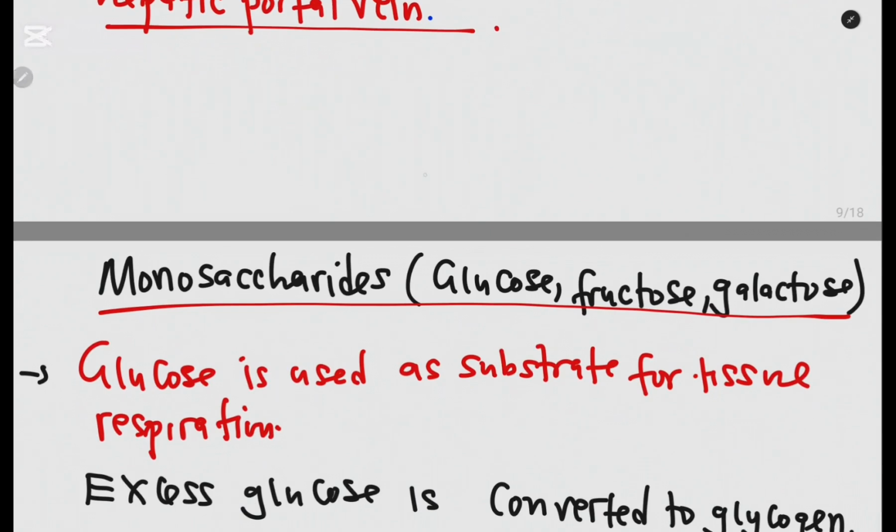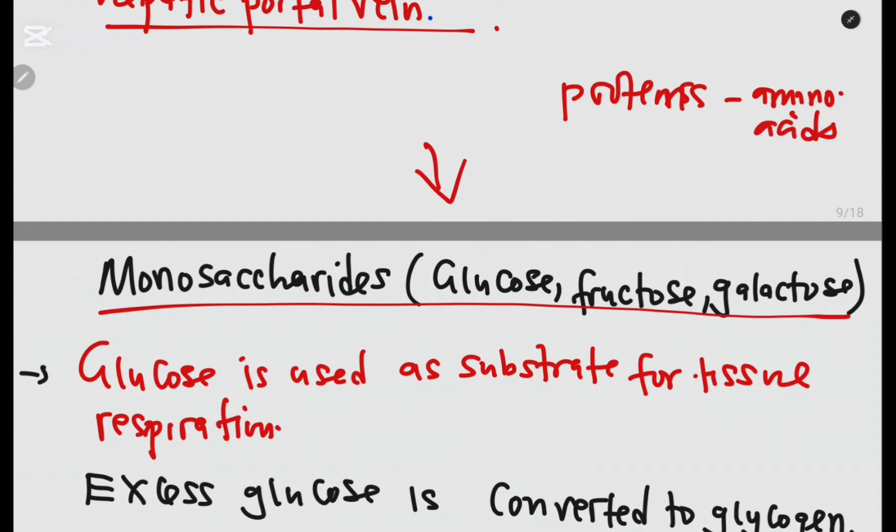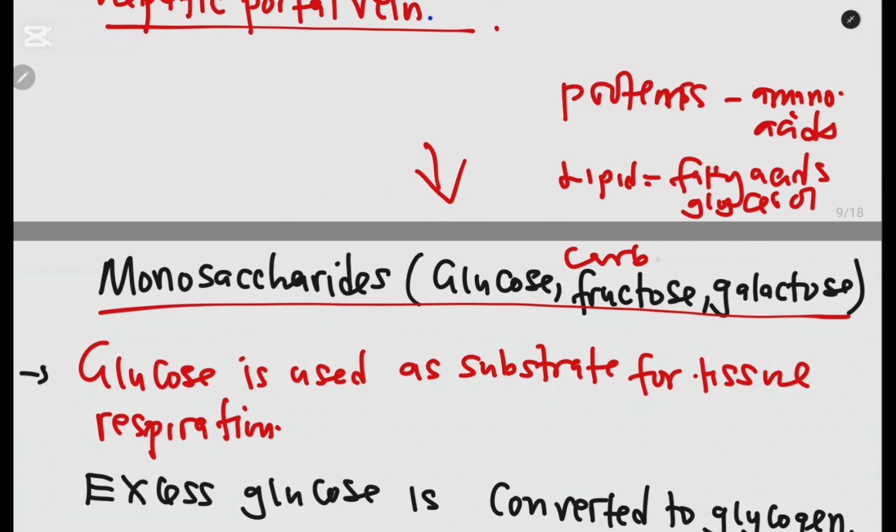So we are going to look at the utilization of each. The end products of digestion of proteins are amino acids. Then the end products of lipids are fatty acids and glycerol. Then for carbohydrates we are looking at glucose. Now we are going to look at how each of these is assimilated or used or incorporated.